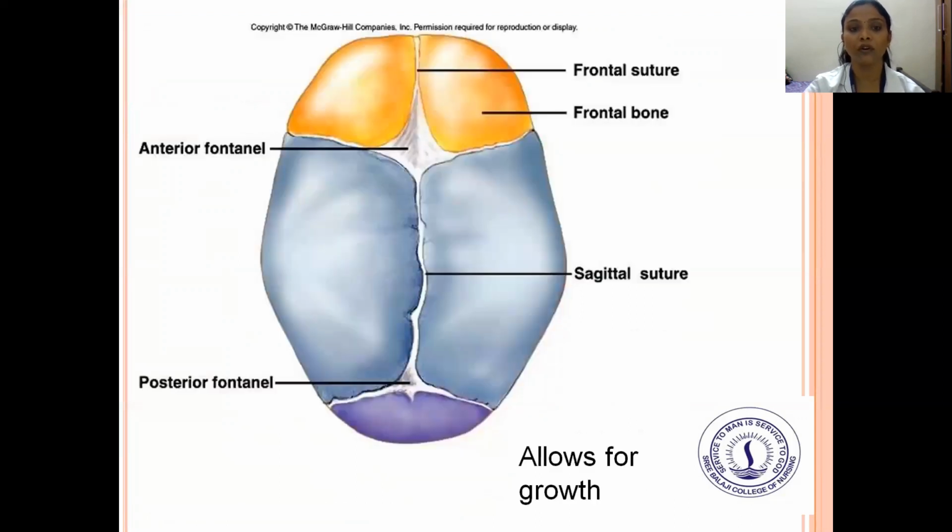And next you can see the fontanelles, that is the anterior fontanelle and the posterior fontanelle, frontal suture, frontal bone, and sagittal suture, which allow for growth. These are the important points which allow for the growth of the skull.